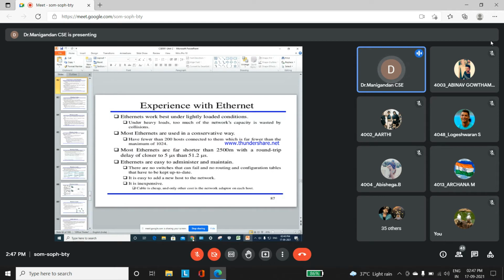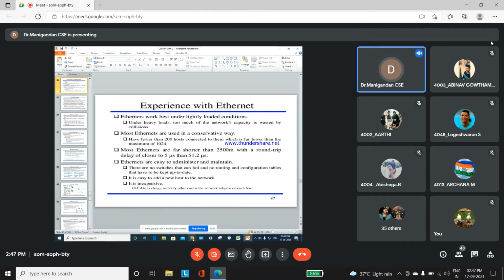What experience have we gained with Ethernet? Ethernet works best under lightly loaded conditions. Under heavy loads, too much network capacity is wasted by collisions. If you are using a bandwidth of 500 Mbps, then due to collisions the bandwidth or network capacity will be wasted. Most Ethernets are used in a way that has fewer than 200 hosts connected to them,